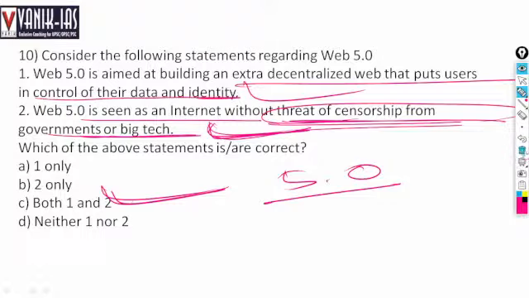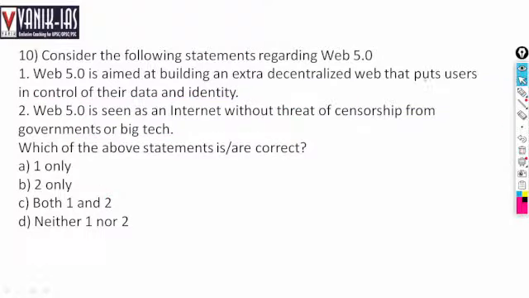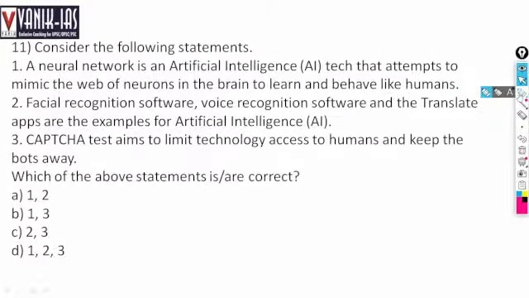Next, consider the following statements. A neural network is an artificial intelligence.